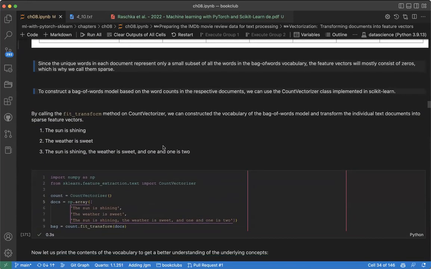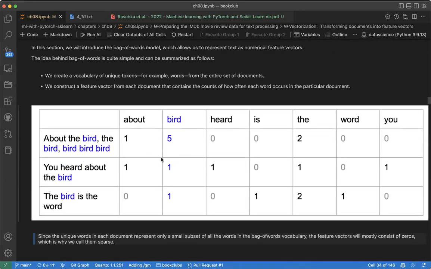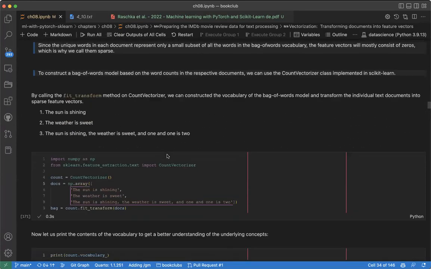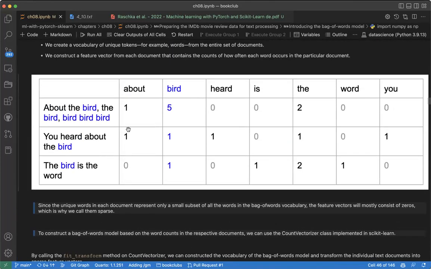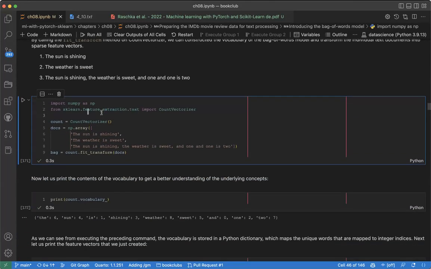So how can we do that? This is just information. How can we create a bag of words automatically? From scikit-learn, remember we have scikit-learn. We say from sklearn.feature_extraction.text, because you can see here we are extracting features from a given text. From scikit-learn feature extraction text, import what we call CountVectorizer. CountVectorizer is the one that can do this job.